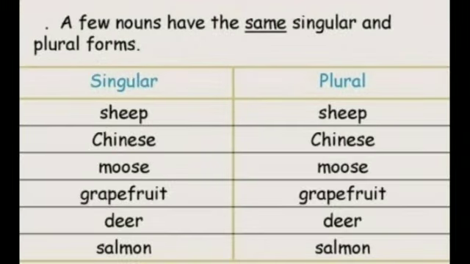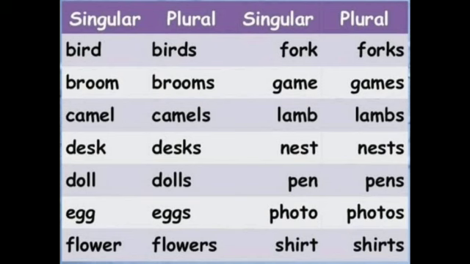A few nouns have the same singular and plural form, such as sheep. So the plural form is the same, sheep. Then Chinese, same plural, Chinese. Moose remains the same, moose. Grapefruit, same, grapefruit. Deer, same, deer. Salmon, same, salmon. Now we'll see some more examples of singular and plural.